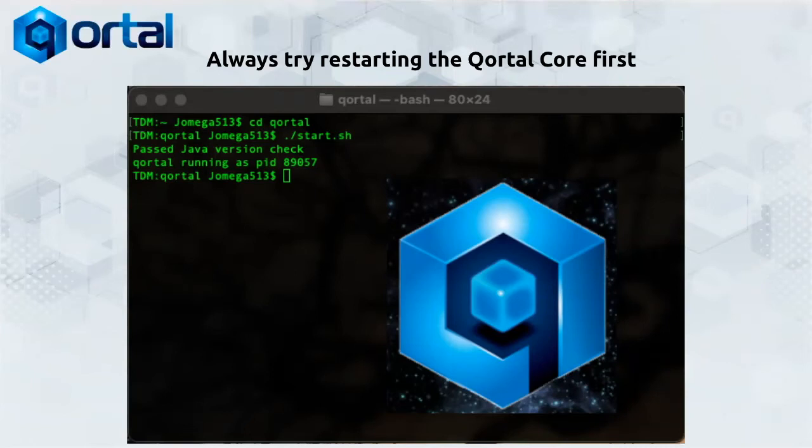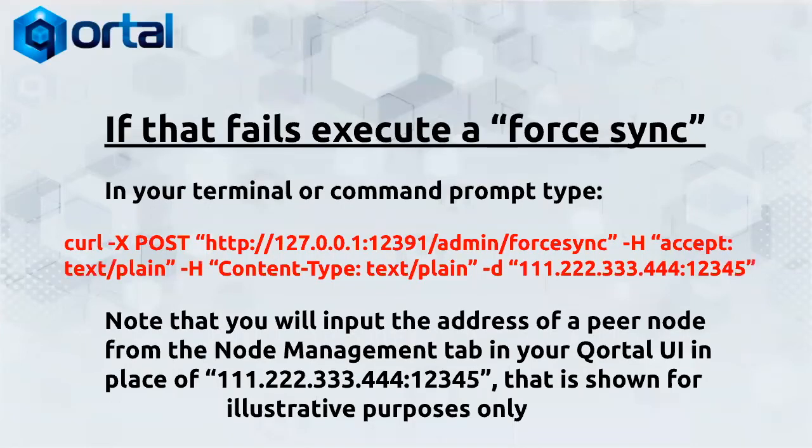If it still stays on a fork or isn't moving off, that's when we would go to the next step here, which is if that fails, execute what's called a force sync. So inside of your terminal or inside of your command prompt, you're going to type the following in red. That curl -X POST basically is telling your system that you want to attach your node and forcibly sync it to another peer node. So how are you going to find that peer node?